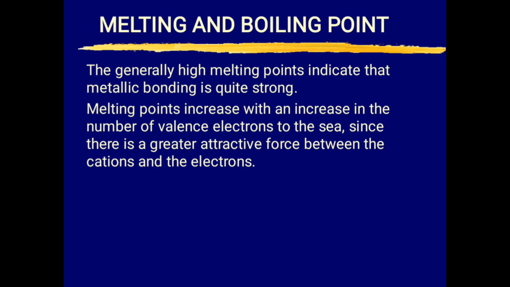Melting point increases with an increase in the number of valence electrons in the sea, since there is a greater force of attraction between the cations and electrons. So as the valence electrons increase, the nuclear charge or nuclear attraction increases, and the more attracted they are, the closer they come together, and then the greater force you will need to separate them or to break those bonds. So an increase in valence electrons also increases the nuclear charge and nuclear attraction, and an increase in nuclear attraction will increase the strength of the bond. So metals have high boiling and melting points.